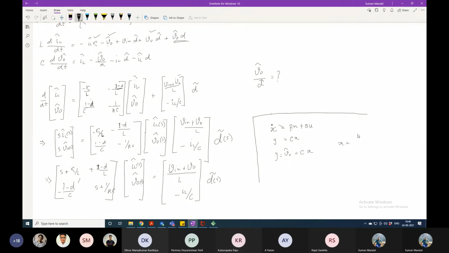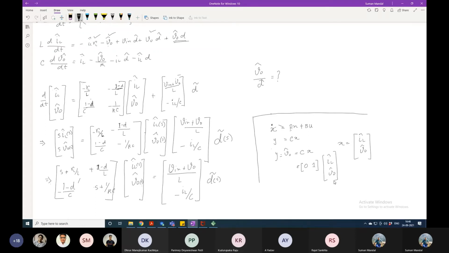Here X is the matrix of IL perturbation and V naught perturbation. Correct? So what will you get? What is C for you? C is 0, 1, multiplied with IL perturbation and V perturbation.